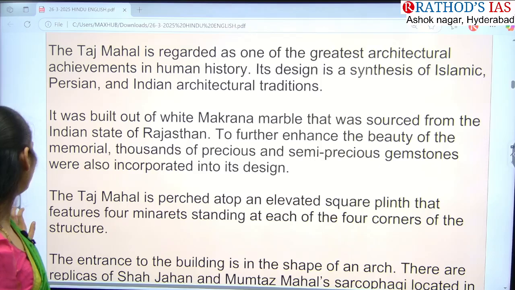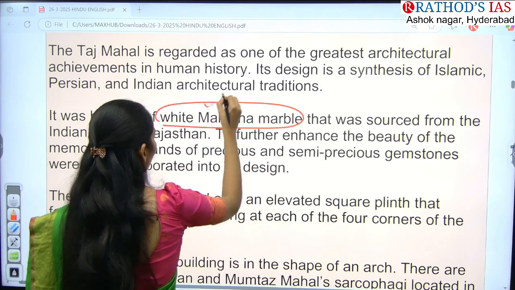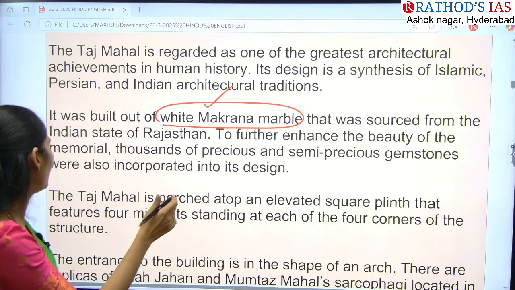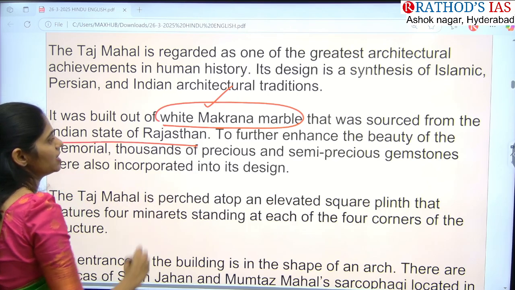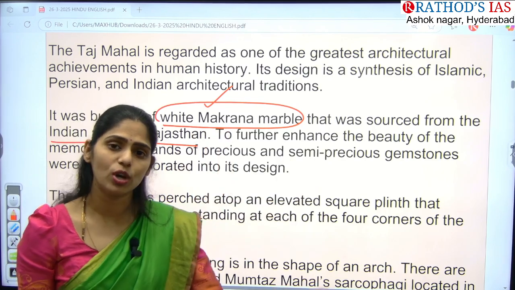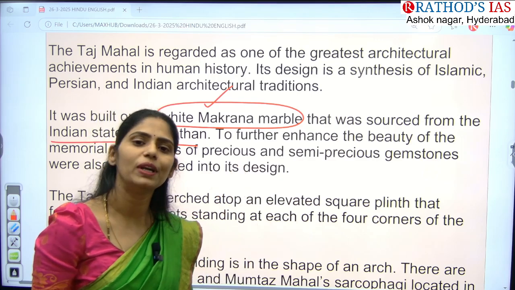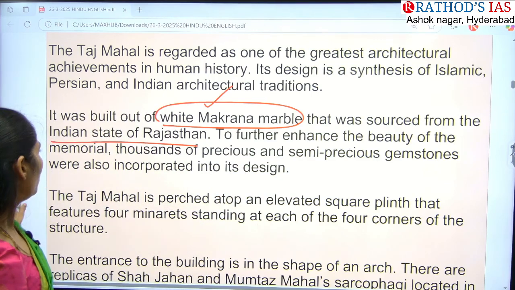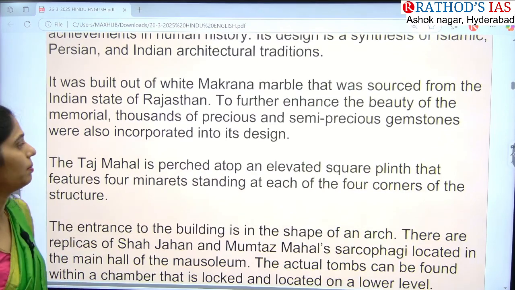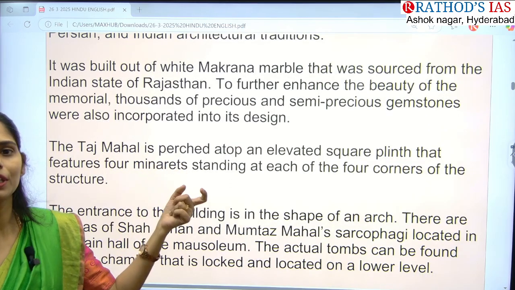And it was built out of white Makrana marble. Name of that marble is white Makrana marble. So from where we got this marble? From state of Rajasthan. From Rajasthan, they transported this Makrana marble to Agra, and that Makrana marble is used for building of this Taj Mahal. Okay, and next one is they also use thousands of precious and as well as semi-precious gemstones, that is to incorporate designs, that is for Pithiodura.